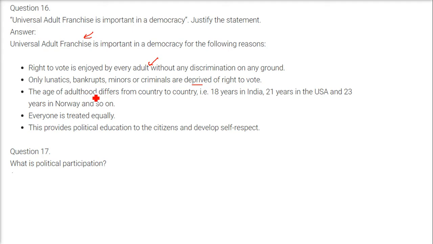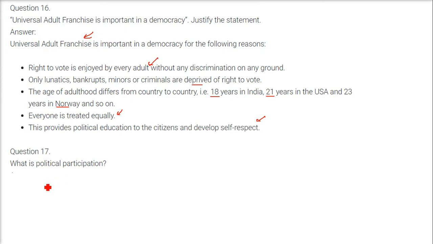The age of adulthood differs from country to country. For example, 18 years in India, 21 years in USA, 23 years in Norway. Everyone is treated equally, no caste, no religion, no money, nothing comes in between. This provides political education to the citizens and develops self-respect, garima, samman.